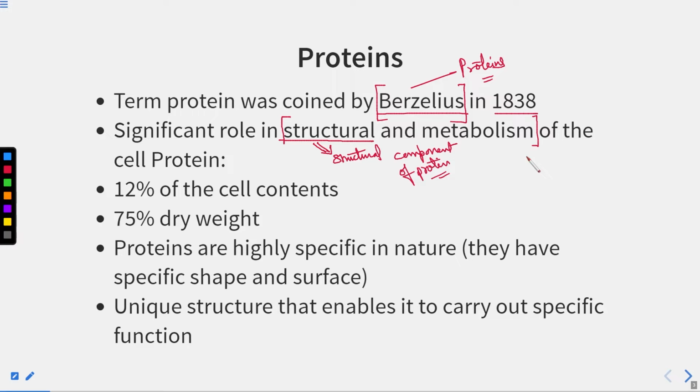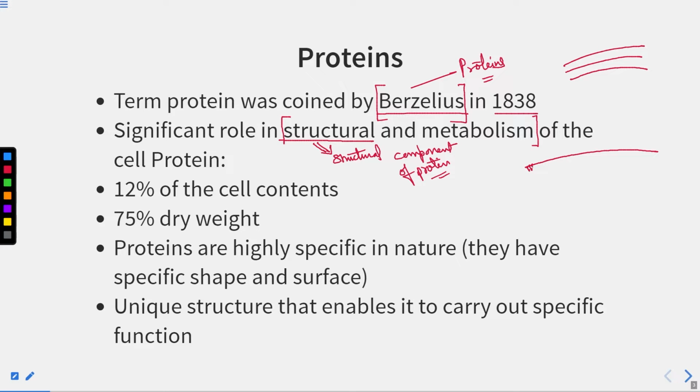Can we guess anything in a cell that is made up of proteins? So I'll tell you about the plasma membrane. The plasma membrane is the outer covering of the animal cell, whereas in the case of a plant cell, besides the cell membrane there is also the cell wall. But the plasma membrane is made up of a lipid bilayer.